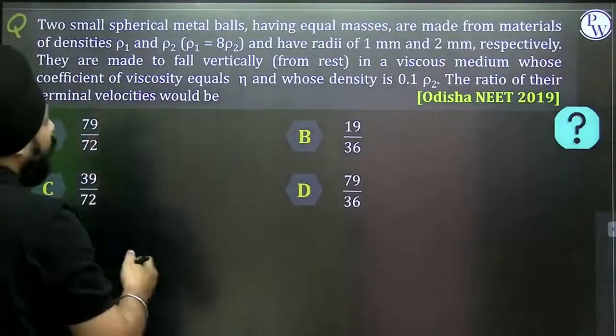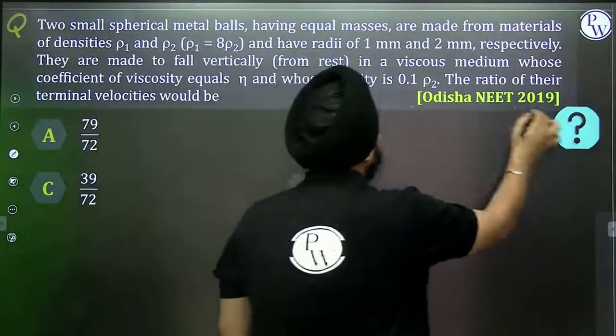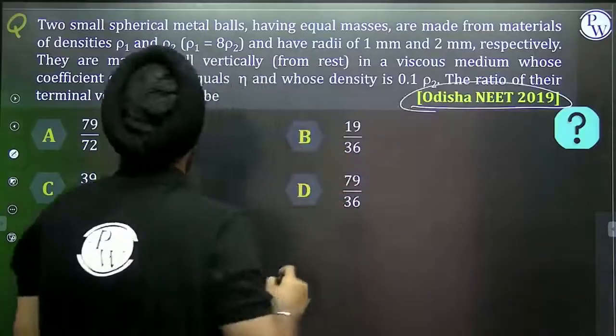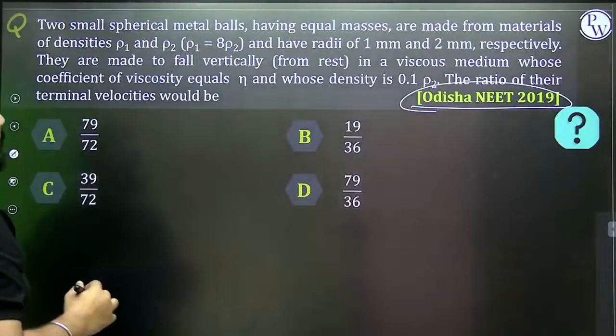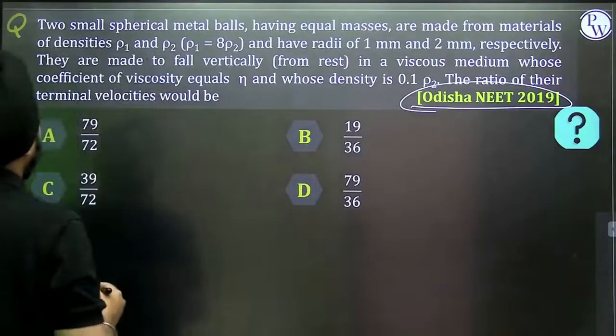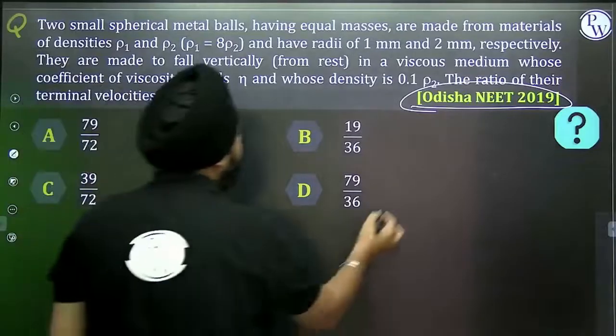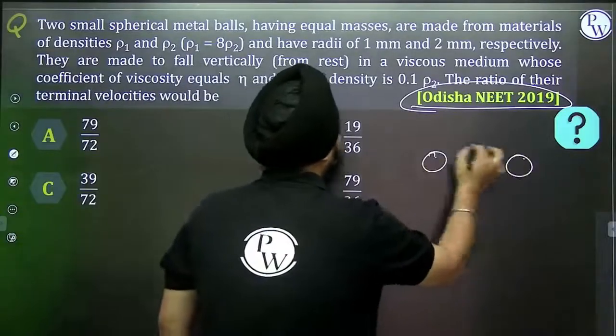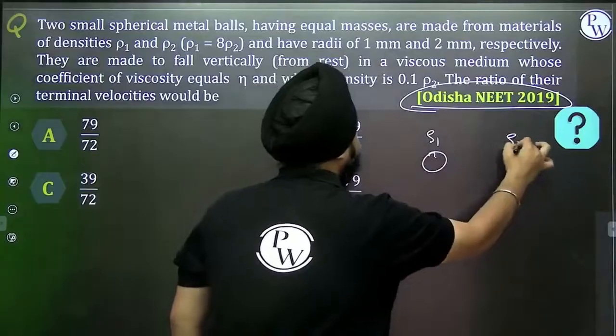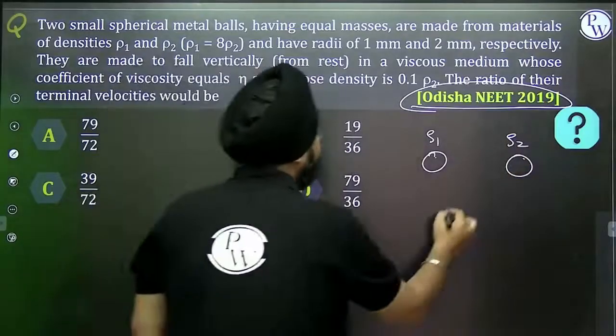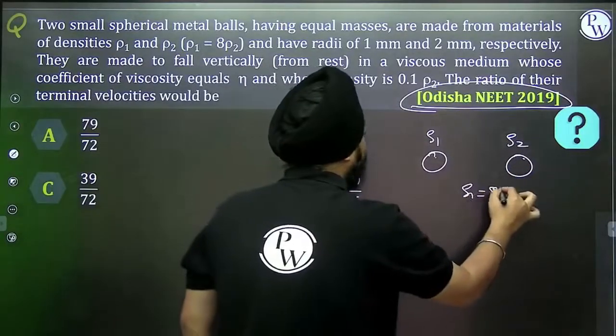Let's move on to questions related to it. In NEET 2019, this question was asked. Two small spherical metal balls having equal masses are made from materials of density. Two spherical balls are there, one of density rho 1, second of density rho 2. A relation is given: rho 1 is equal to 8 rho 2.